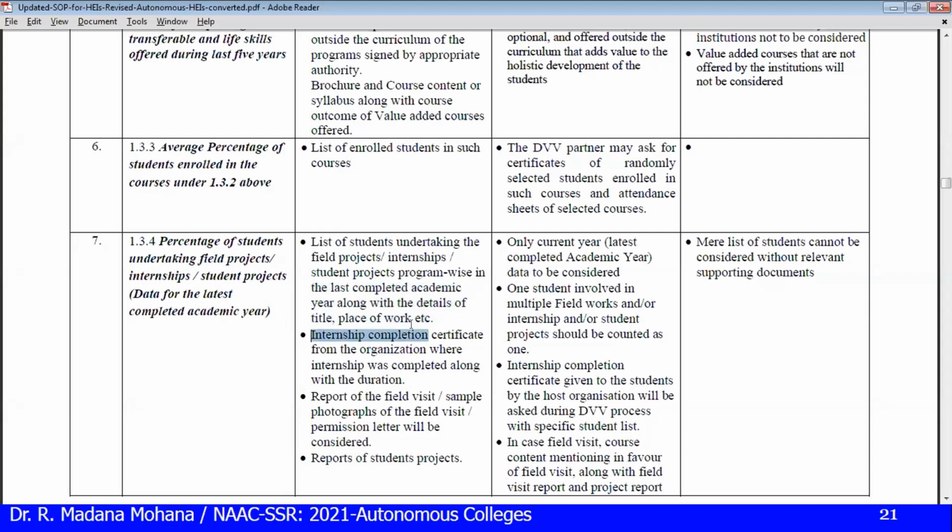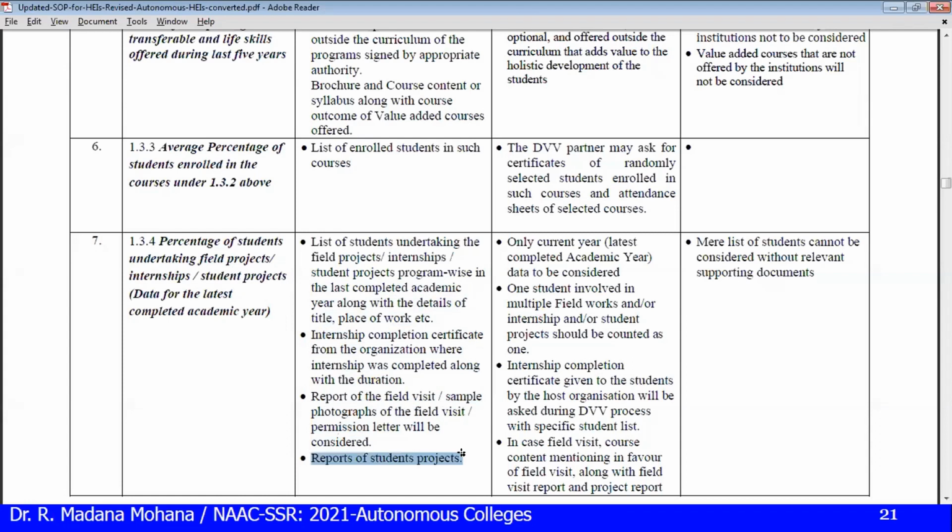Their internship completion certificate from the organization where the internship was completed, along with the duration, is compulsory. If it is a field trip or industry visit, the report of the field visit, sample photographs of the field visit, and permission letter will be considered. These documents you compulsorily have to maintain.